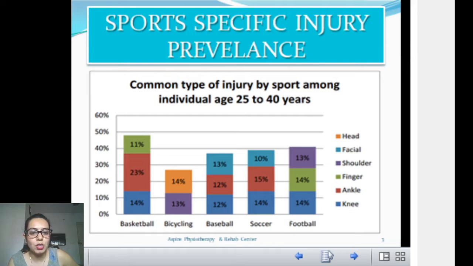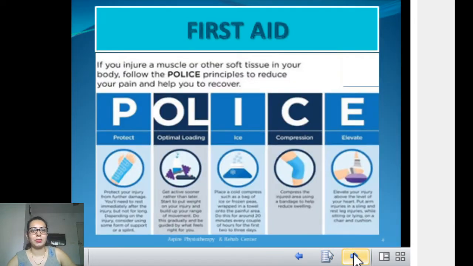So you can see the majority of games have more occurrence of knee injuries. Then you can see ankle is very frequent. After that, finger and shoulder as well. So you get a particular idea which part is more prone to sports specific injuries, or injuries in general.